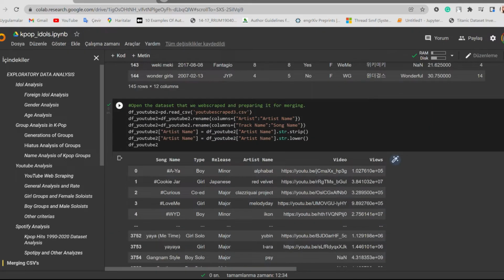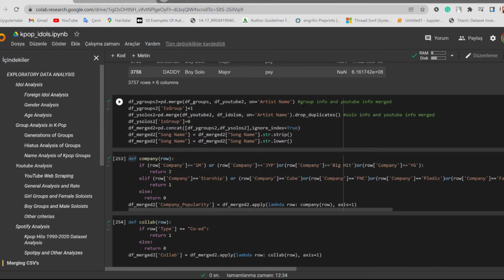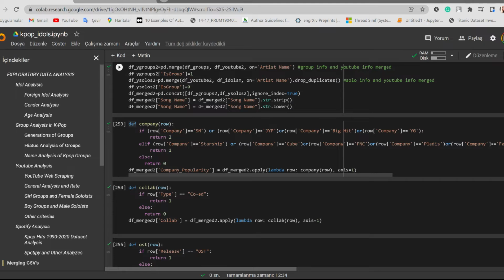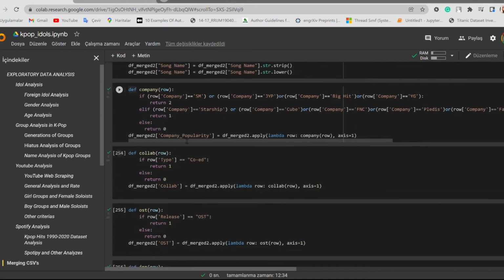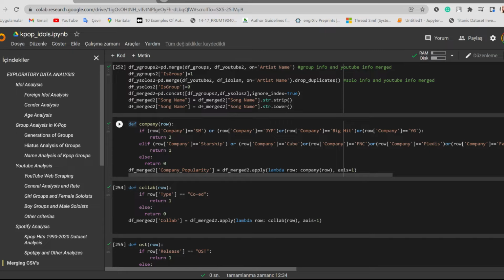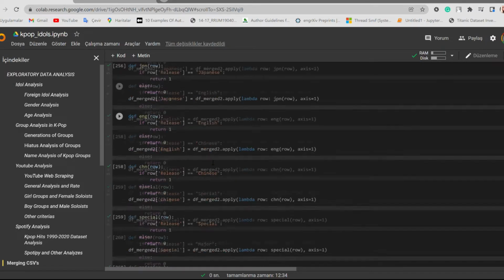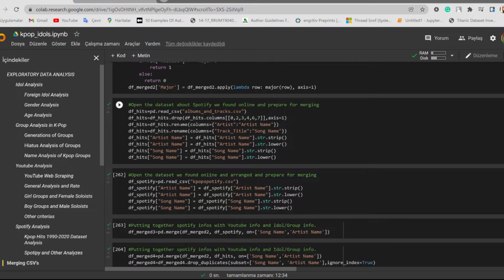After that, we did some preparation of the web scraped dataset for YouTube. Then we merged group info and YouTube, and also solo info and YouTube, and concatenated them to get a final dataset. We define some functions here because our columns have too many different pieces of info about the groups, and since we are trying to do regression, it has to be in numbers. They are combined, so we are separating them into columns in here. After that, we are dropping some columns and doing the same thing again.